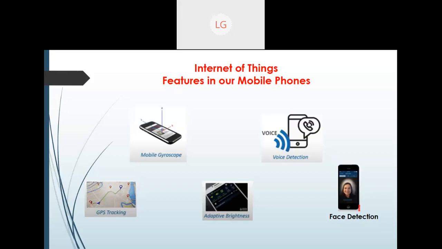Now this is actually the basic thing of the Internet of Things. When these features interact with each other and make a better system than what they can provide individually, that capability is the Internet of Things. So this is the basic capability of the Internet of Things which I wanted to share with you.